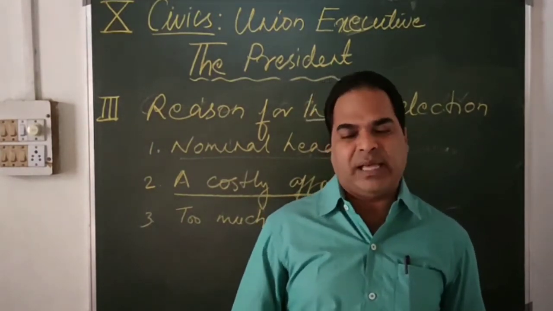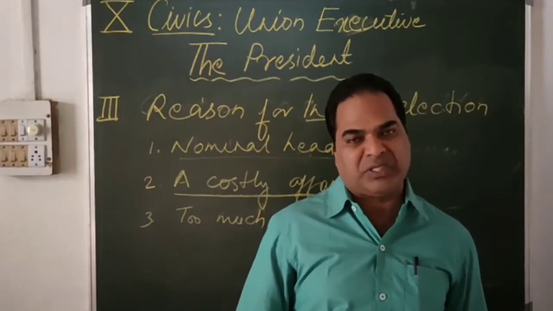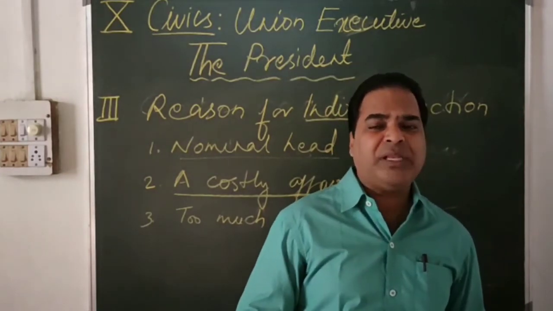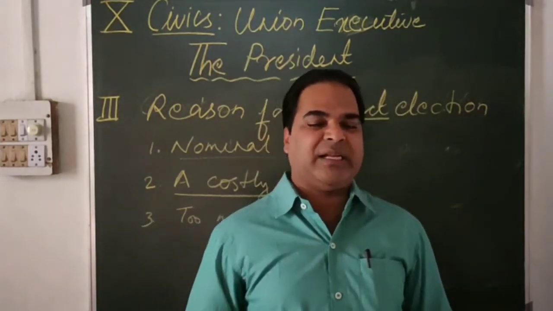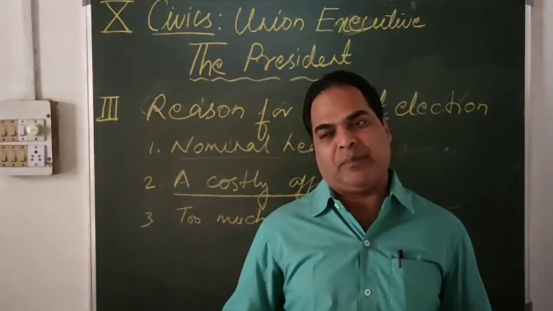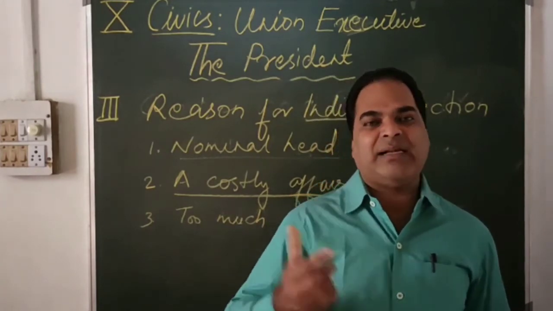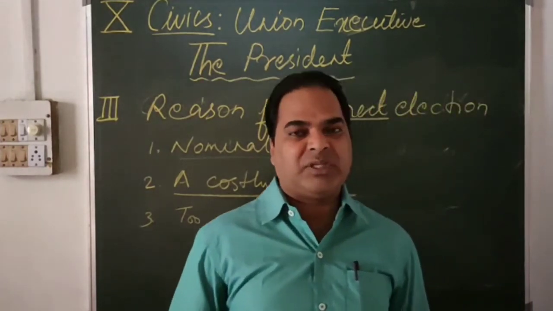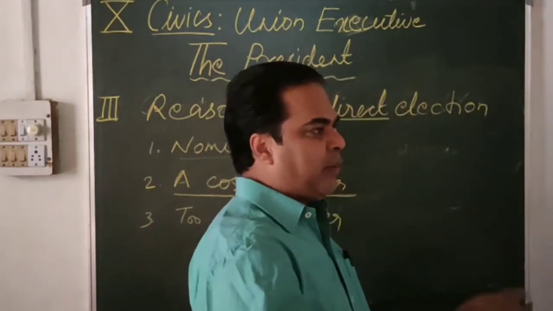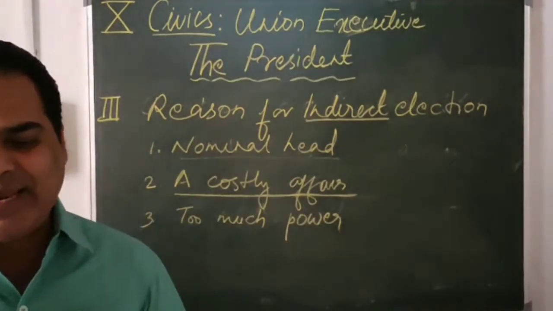If possible, we can also be involved directly in the election of the president. Because in the case of the President of America, though it is said that the president is elected by the Presidential Electoral College, in real sense it has now become a direct election. So that is something mentioned in theory, which is now becoming practical. So this is all about the reasons for indirect election.